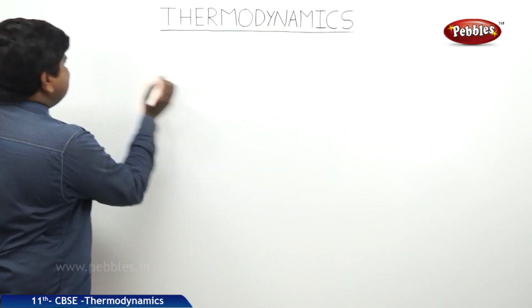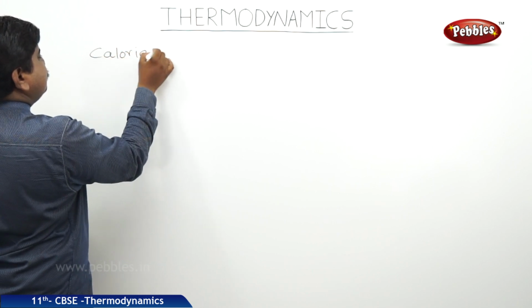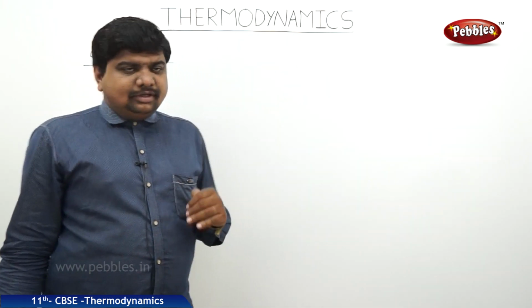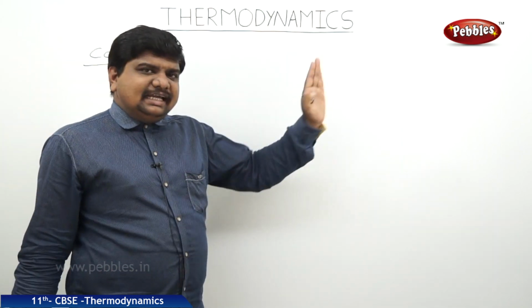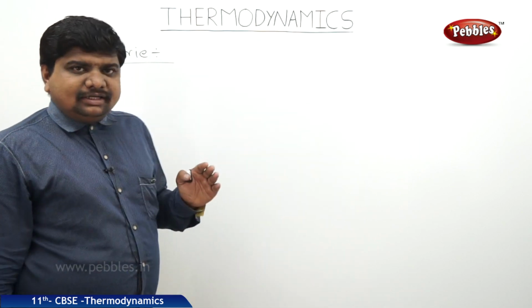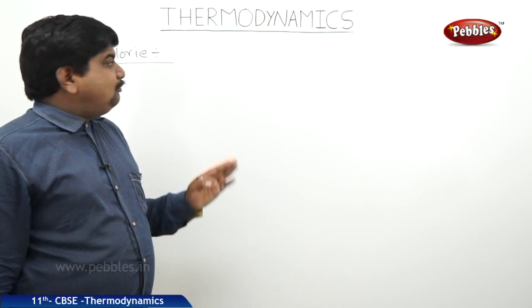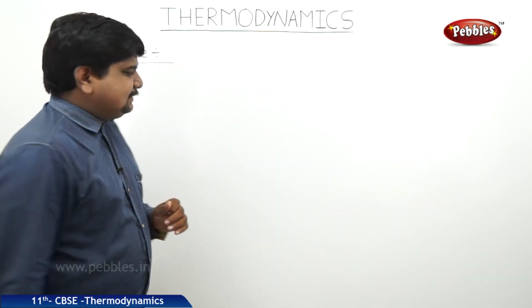Now, we will discuss the definition of calorie. We can say that the calorie is the CGS unit of heat energy. So, the definition of calorie is related to the heat energy. It is the minimum amount of heat energy required to raise the temperature of 1 gram of water from 14.5 degrees Celsius to 15.5 degrees Celsius.